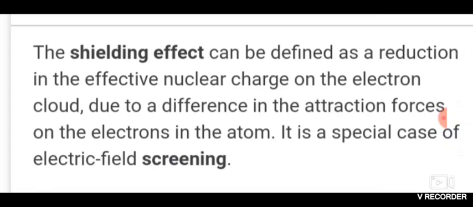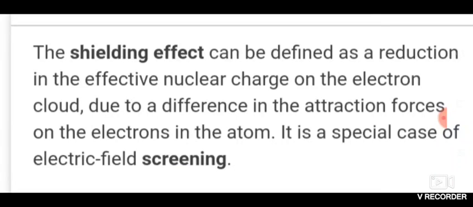Shielding effect can be defined as the reduction in the effective nuclear charge on the electron cloud due to the difference in the attraction forces of electrons in the atom. It is a special case of electric field screening. The definition you can learn as it is.